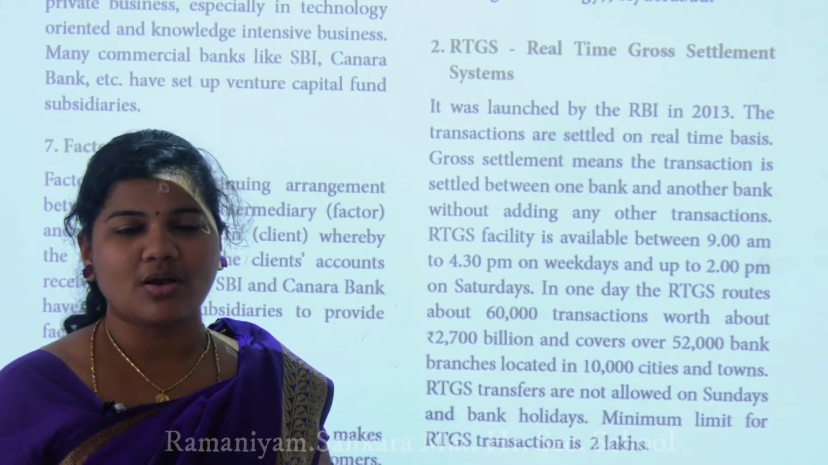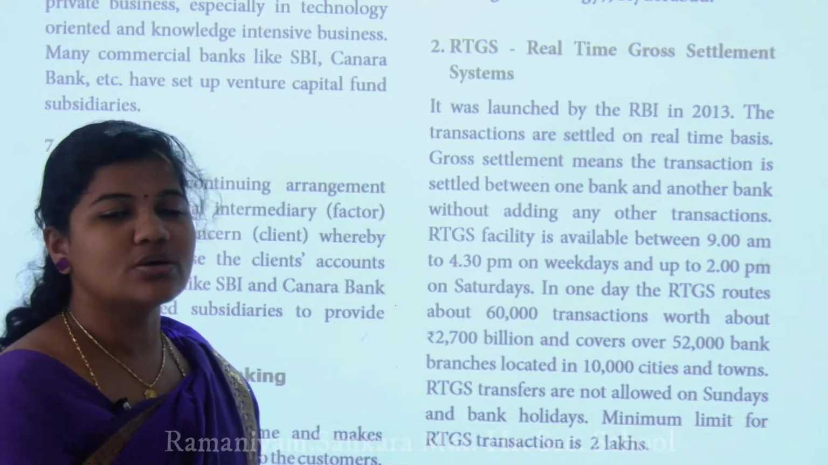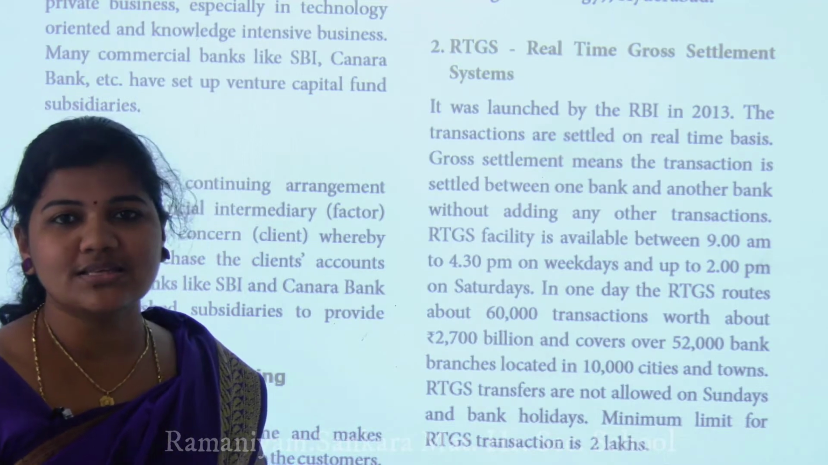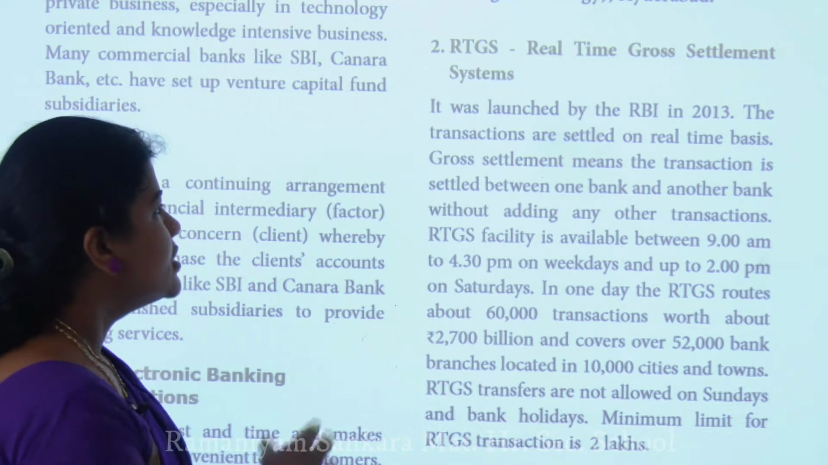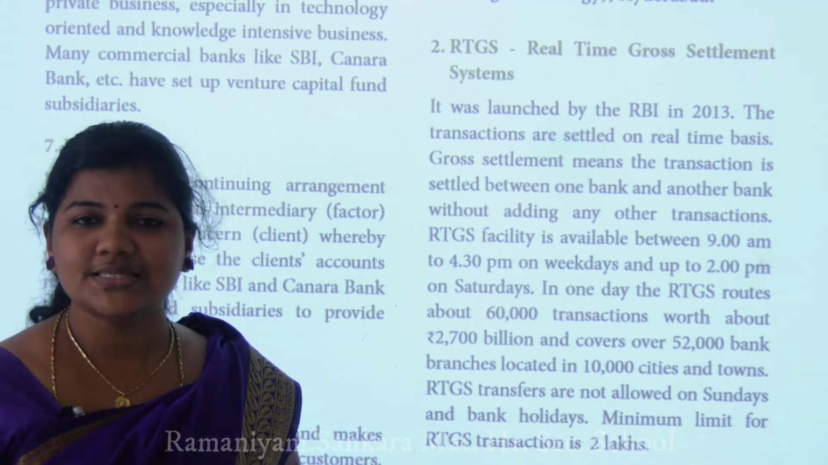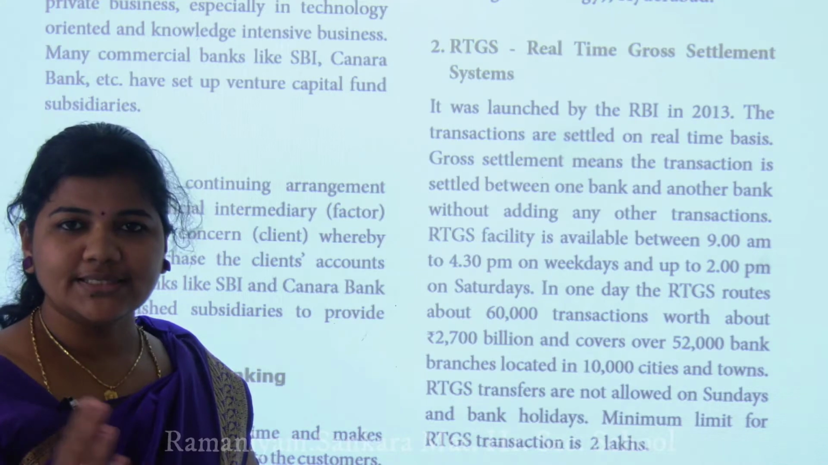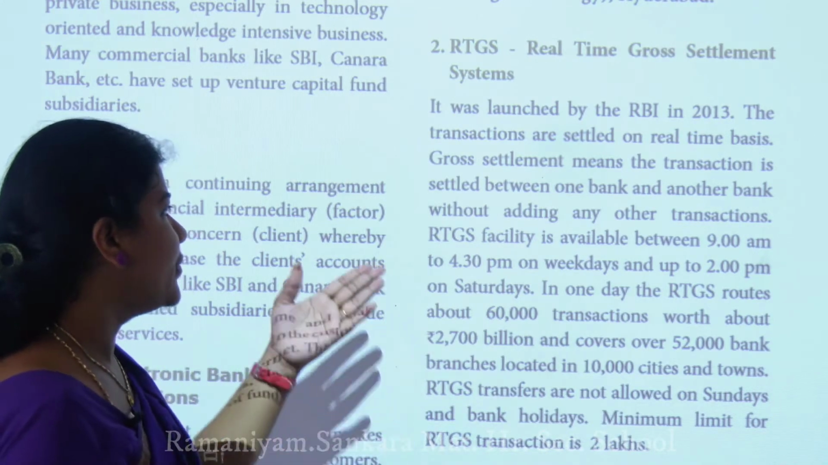So the real-time gross settlement system was launched by the RBI in 2013. When did they launch it? 2013. Okay. So the transactions are settled on a real-time basis. Real-time basis means on the spot. So they have to use and utilize it in real time.